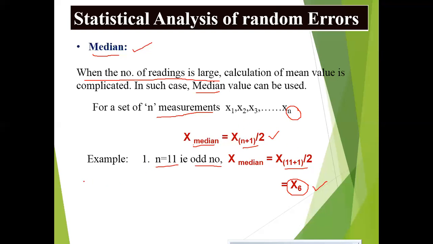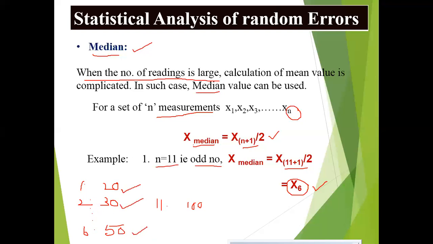For example, for the first case, I have the value 20. The first reading is 20, the second reading is 30, and so on.